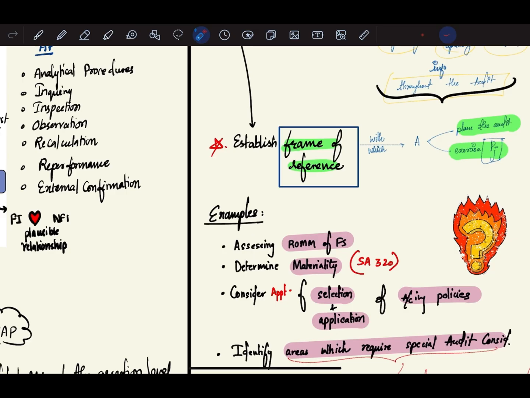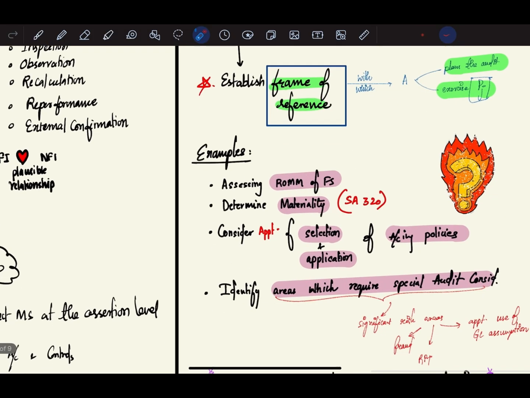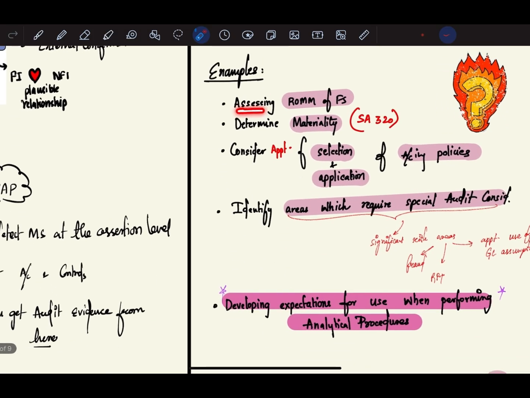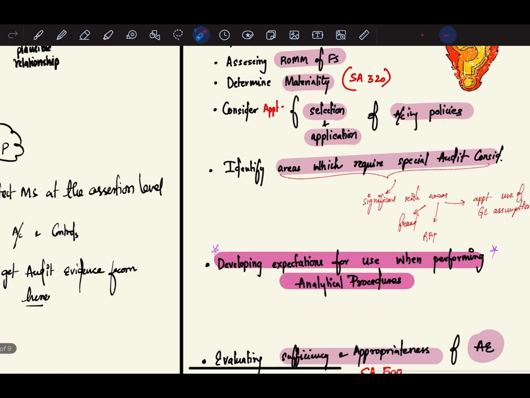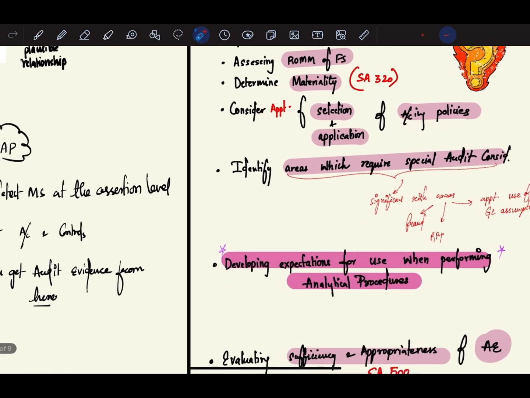So understanding of the entity will give you a frame of reference to plan your audit and to exercise your professional judgment. What are the examples? First, assessing risk of material misstatement of financial statements. Determining materiality as per SA 320, we have understood already. Considering appropriateness of selection and application of accounting policies. Identifying areas which require special audit consideration, like significant risk areas, like fraud, related party transactions, appropriate use of going concern assumption. All this we have already completed in the audit risk topic.